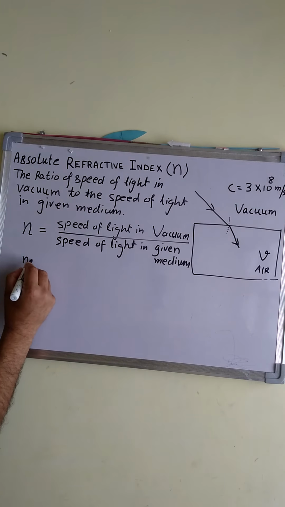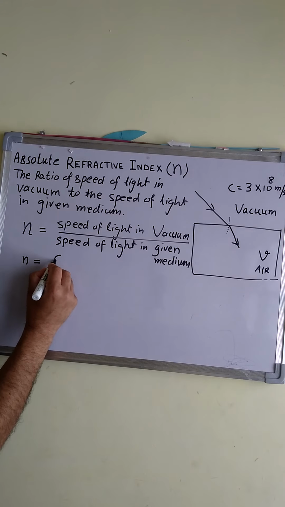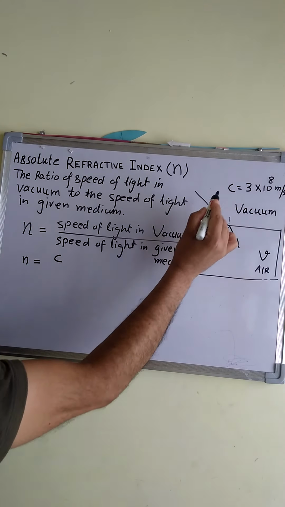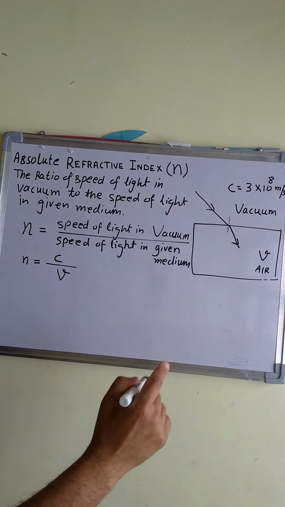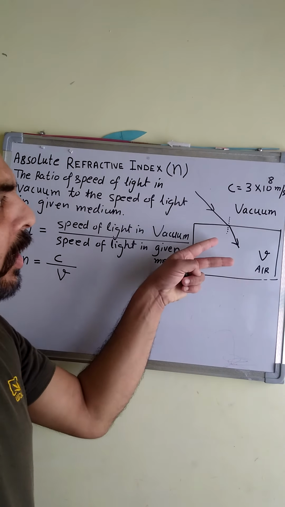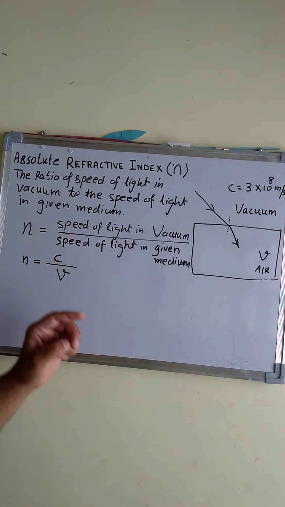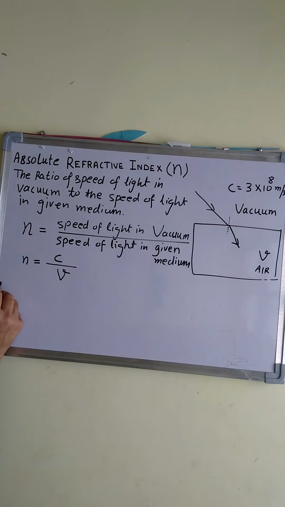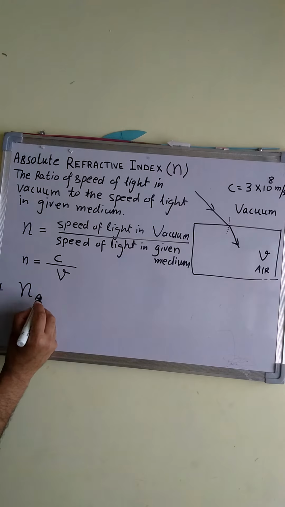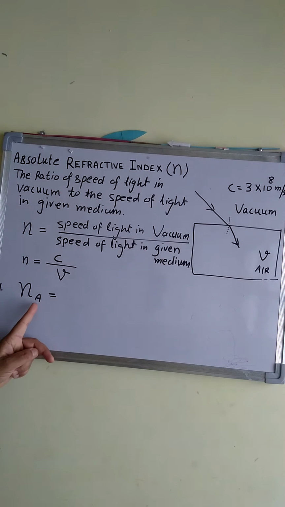First we'll write it. N is equal to C, that is the speed of light in vacuum, divided by V, speed of light in any medium, and here we have taken the example of air. So according to this example, we'll write different formulas for different mediums, like refractive index of air.